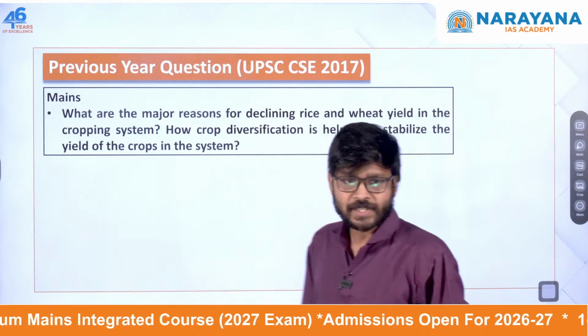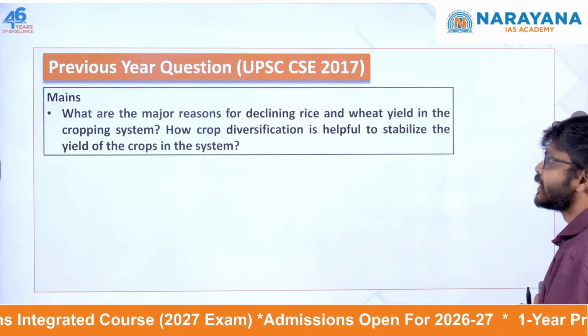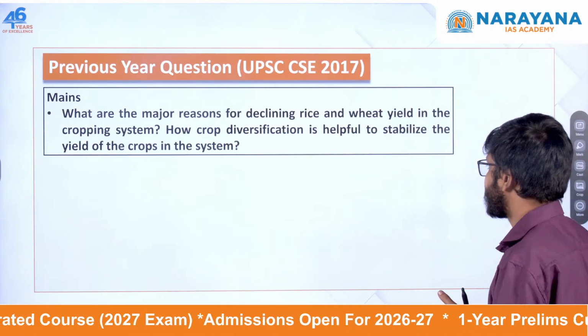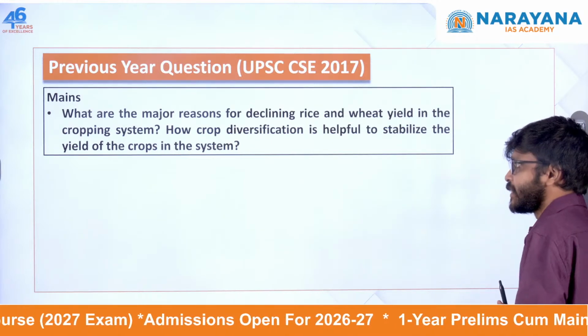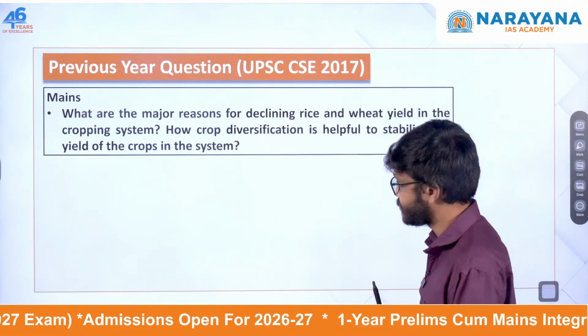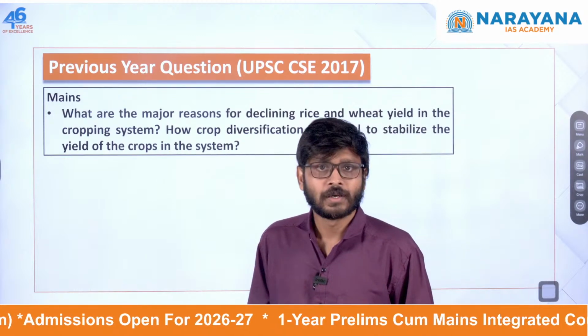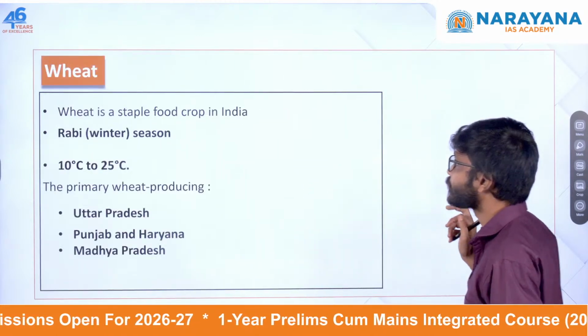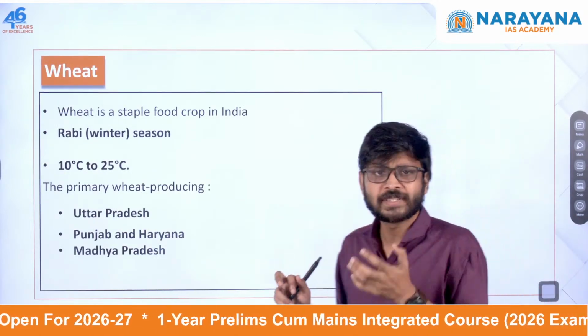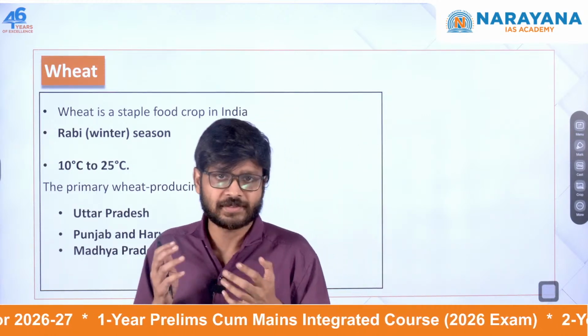What are the major reasons for declining rice and wheat yield in cropping system? How crop diversification is helpful to stabilize the yield of crops in the system? Okay, that's a question. All right, so we'll see some important basic facts related to wheat as well as